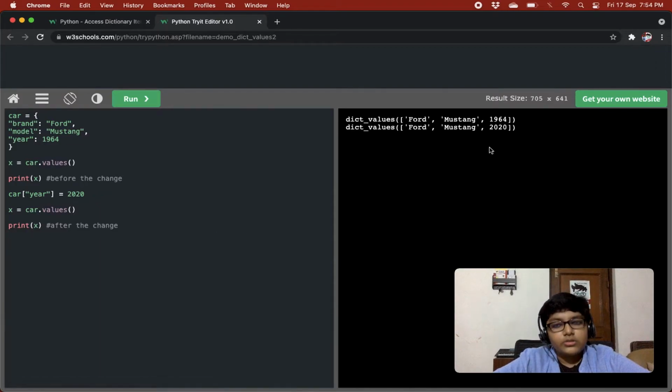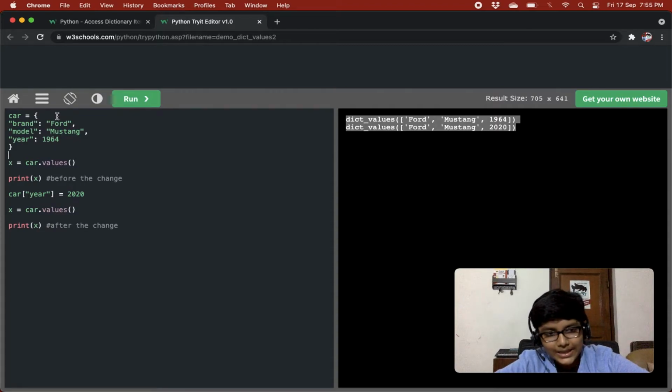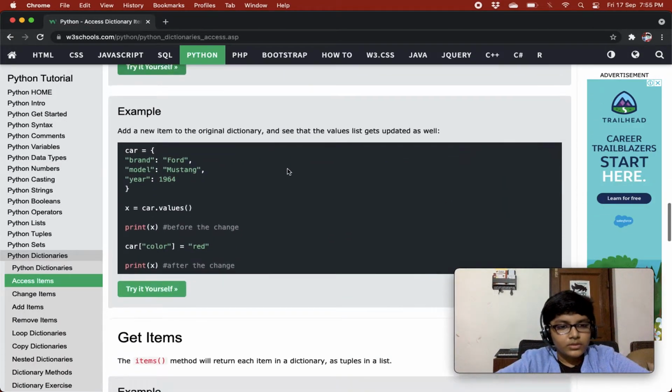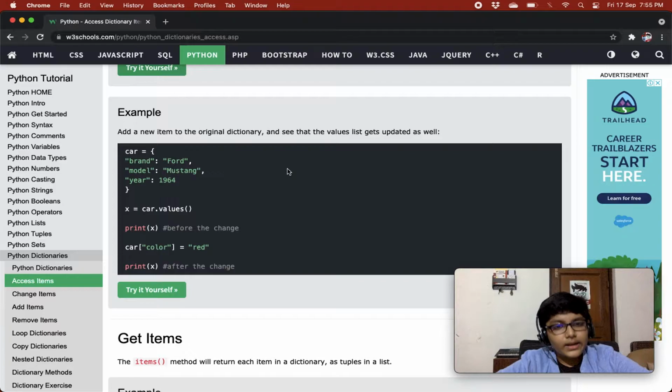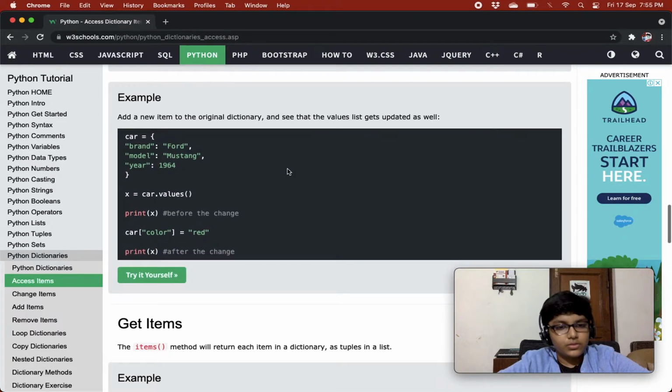You see, it is equivalent to what we just did, because what is happening over here, x equals car dot value, so we are getting Ford Mustang 1964, we are printing it, then we are changing year to 2020, then we are just adding all the values in x once again, so now we'll get Ford Mustang 2020, and then we are printing x. So this is just the correct thing that we want. So add a new item to the original dictionary and see that the value list gets updated as well.